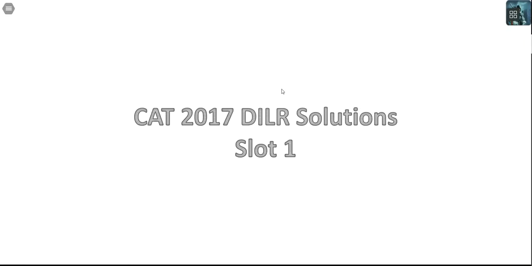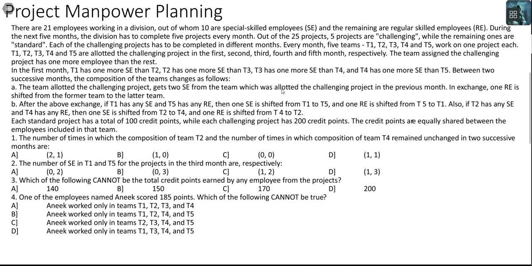Let's look at this question from CAT 2017 DILR section of slot 1. There are 21 employees working in a division, out of whom 10 are special skilled employees and the remaining are regular skilled employees. During the next 5 months, the division has to complete 5 projects each month. Out of the 25 projects, 5 projects are challenging while the remaining ones are standard. Each of the challenging projects has to be completed in different months.